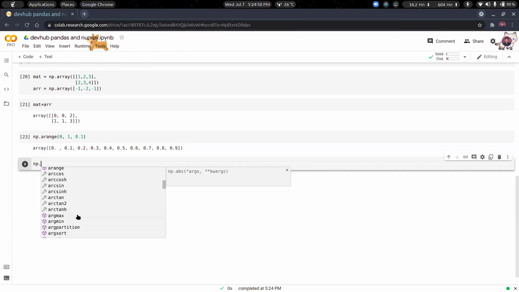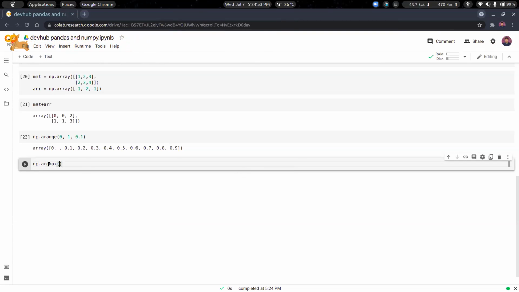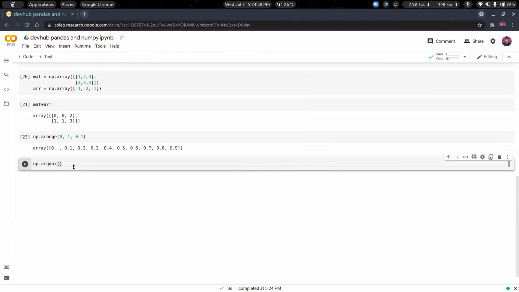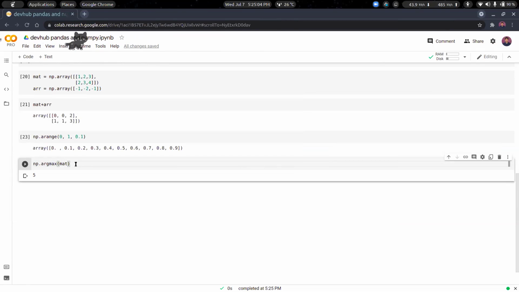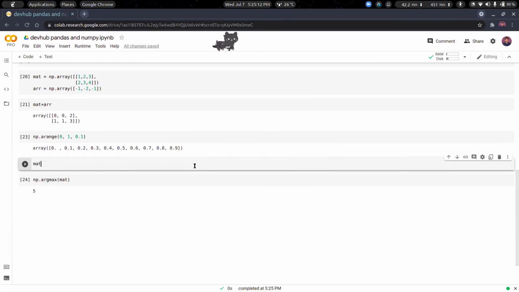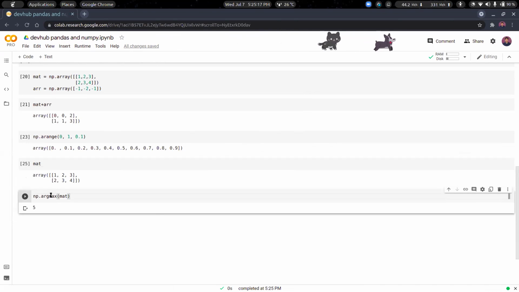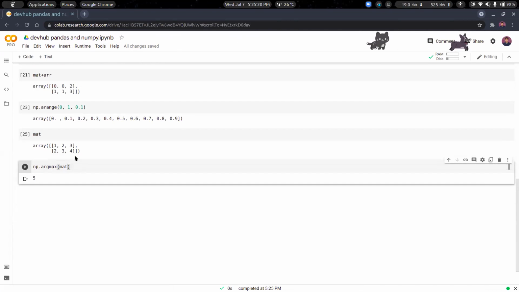Okay. Let us try argmax. Argmax is another important function that you'll use many times. Let us do this for the matrix. I'll just do it and show you what it does. So argmax for the matrix. I'll just print the matrix once more. So it actually prints 5, which means that it is the fifth index. So 0, 1, 2, 3, 4, 5. Let us do it with axis equal to 1.